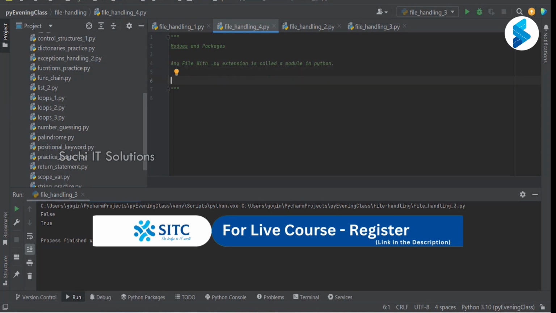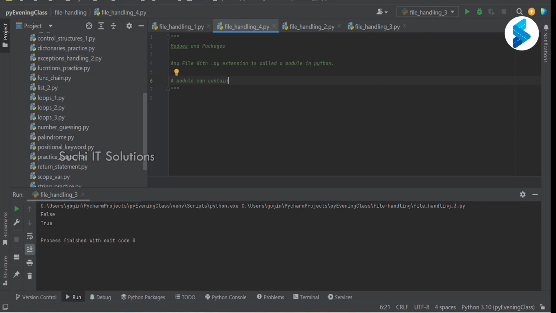Right? What can a module contain? A module can contain variables, functions, classes, and so on.